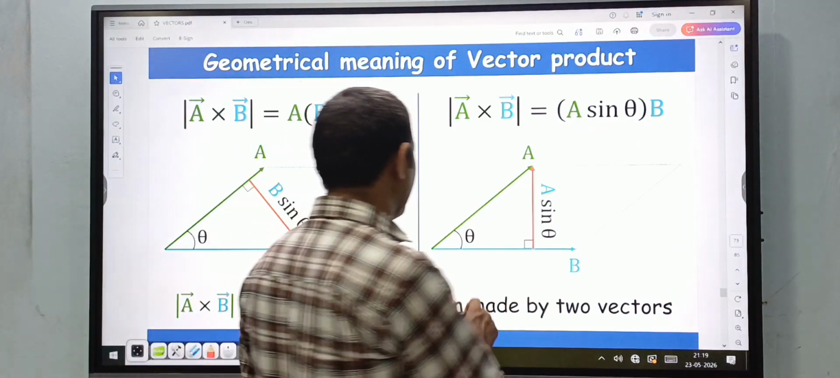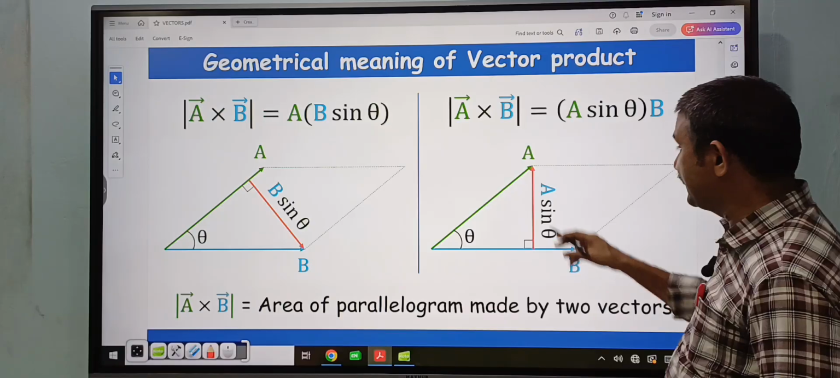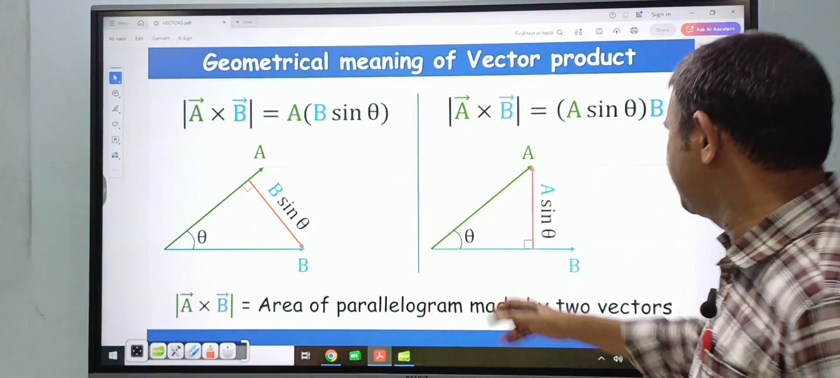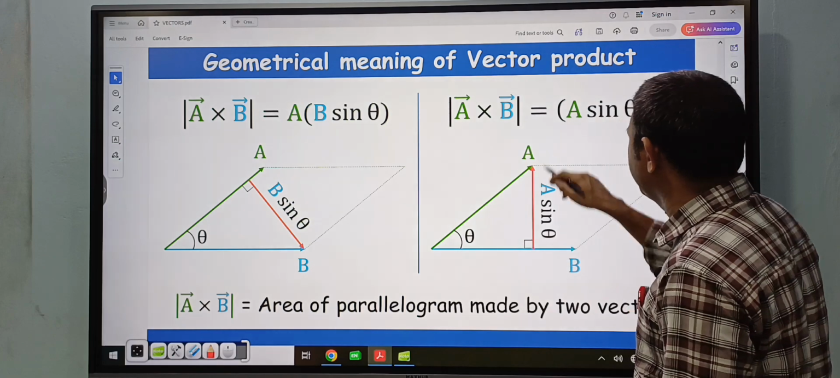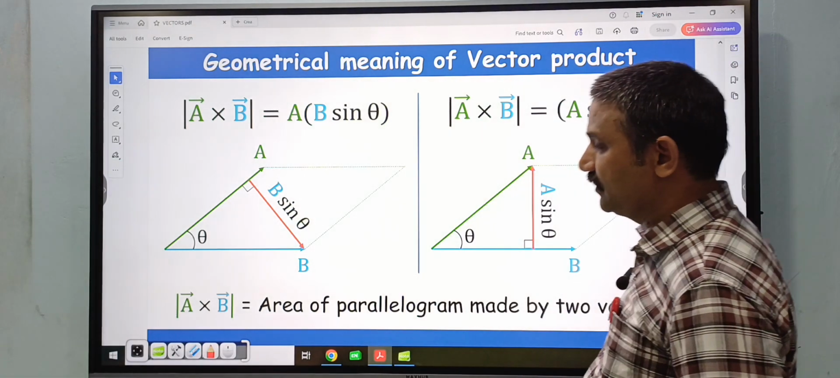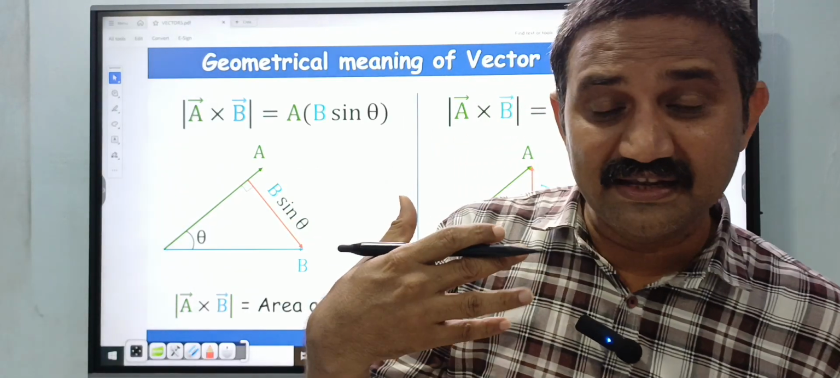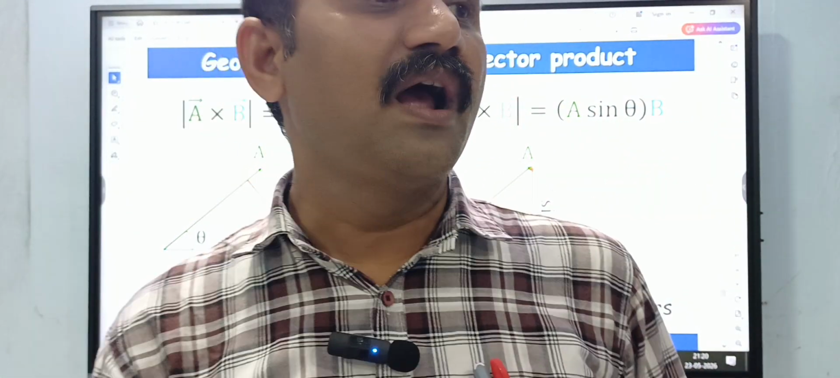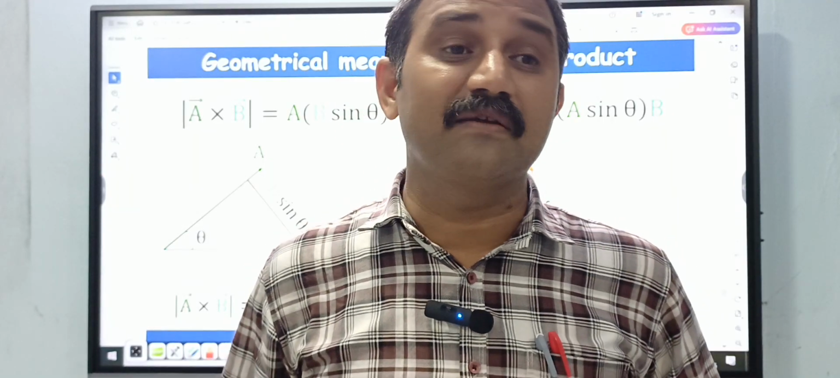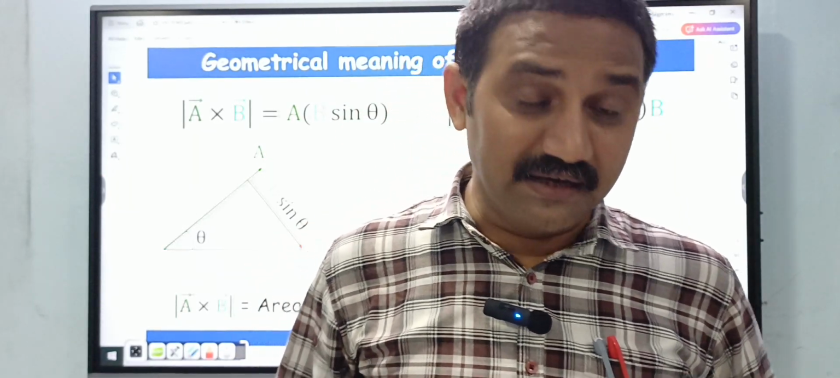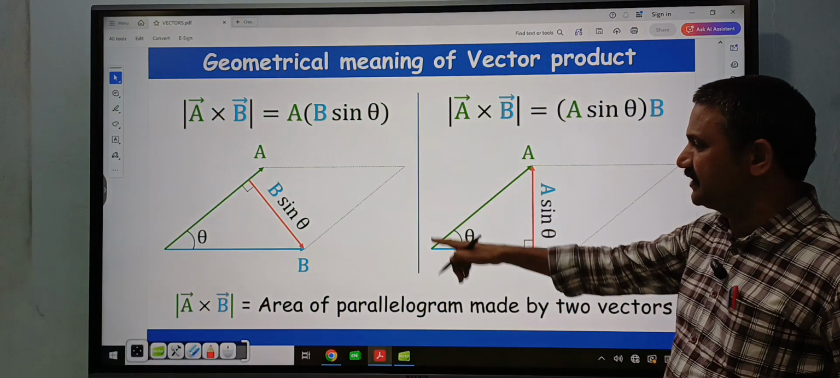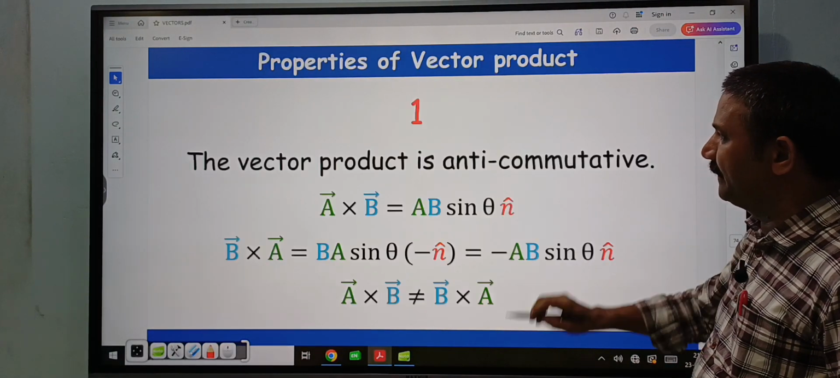Similarly here also, this is the base and this is the height. What is the area of the parallelogram? Base and height. So this is B and this is A sin theta. So B into A sin theta, that is mod A bar cross B bar is equal to AB sin theta. Whenever the A bar vector and B bar vector are given, to calculate the area of the parallelogram, just calculate the cross product, and the magnitude of that gives the area of the parallelogram.